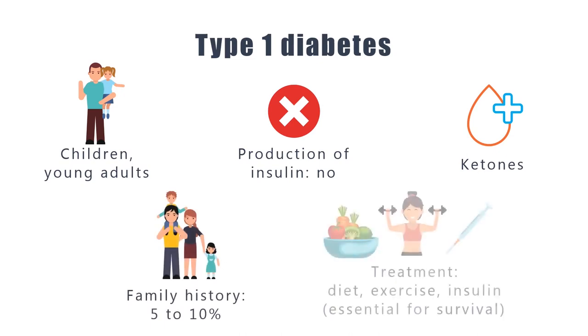The main treatment components for type 1 diabetes include diet, physical activity, and insulin by injection or pump. Insulin is essential to the survival of people with type 1 diabetes.